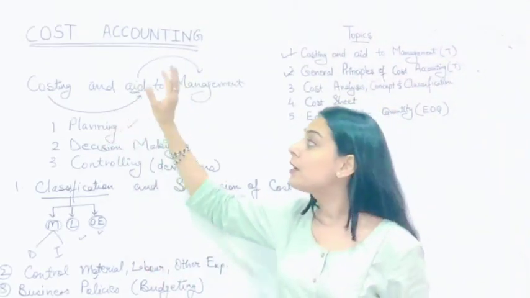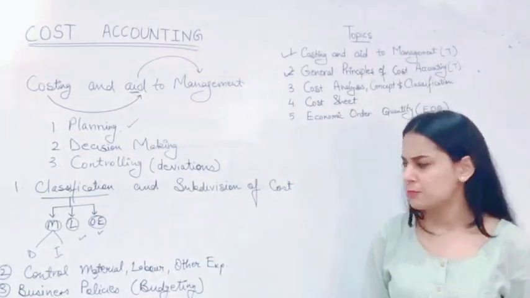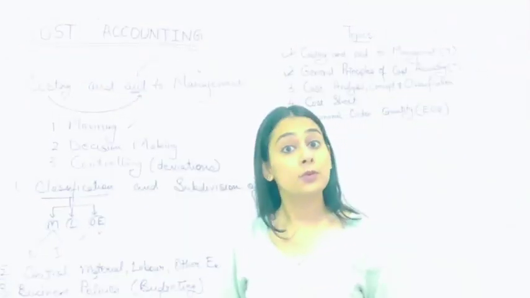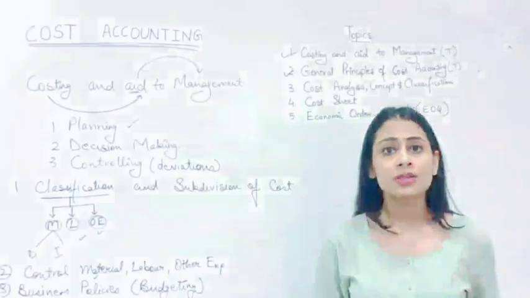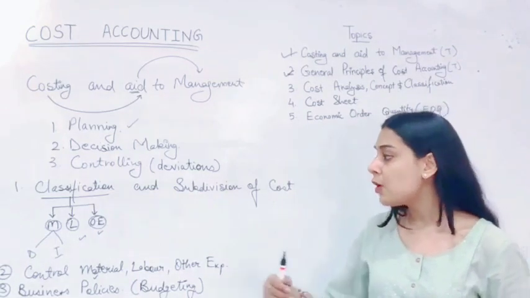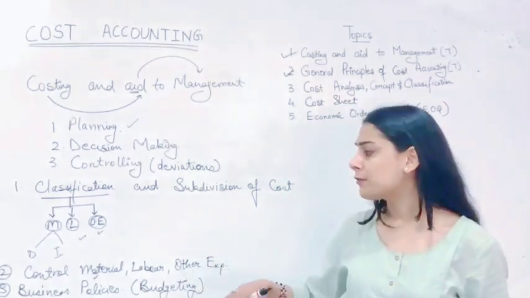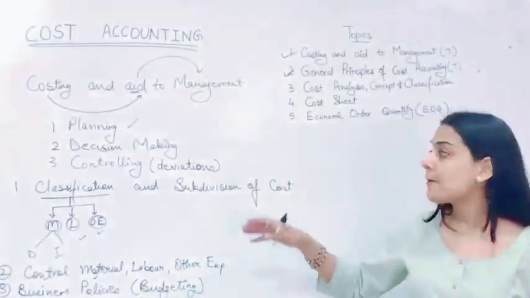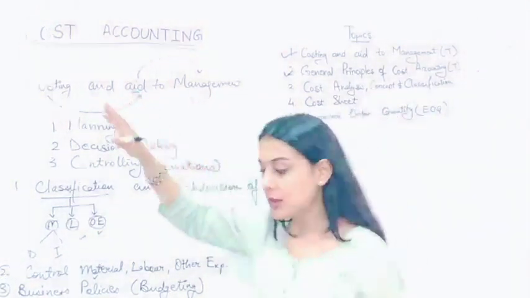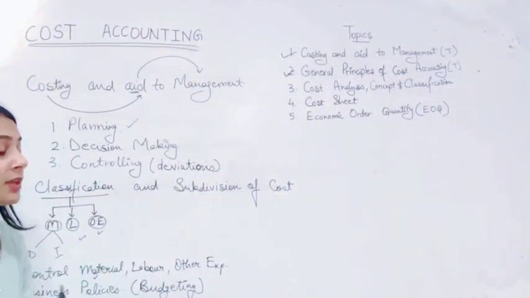Similarly, the management with the help of costing sets budgets and makes the business policies. Which business policies? Policies like, do we need to invest in a new project? Do we need to reduce the cost by discontinuing the ongoing project we have, or do we need to spend on another asset or not? So these kinds of things, which are the business policies, are budgeted with the help of costing, and that's how we can decide which policies need to be adopted in the near future.